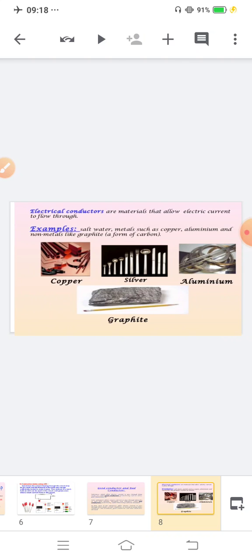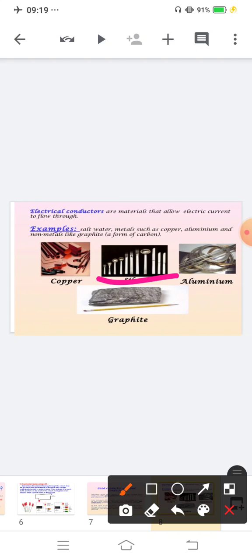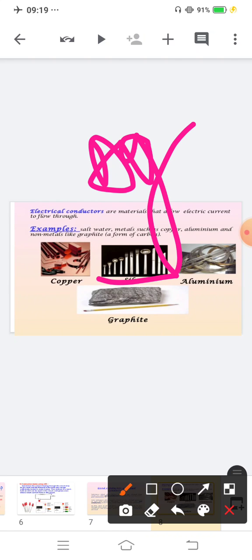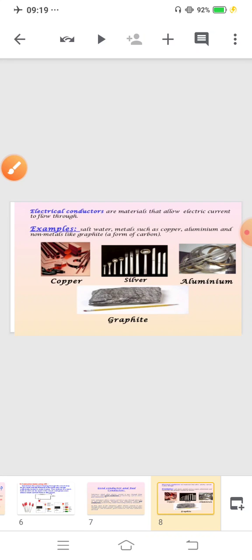Now, electrical conductors. What do you mean by electrical conductors? Electrical conductors are materials that allow electric current to flow through. Examples: copper, aluminium, salt water, graphite. Graphite is a form of carbon. In the previous slide, I told you the symbol of silver is, tell me fast. It is Ag. Aluminium Al. Copper Cu. Is this clear?